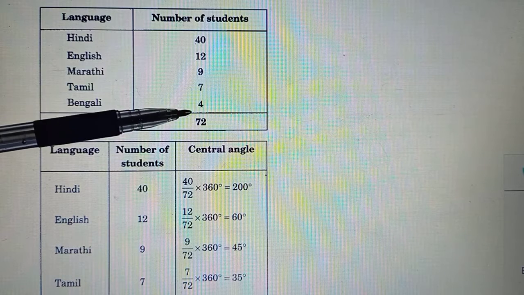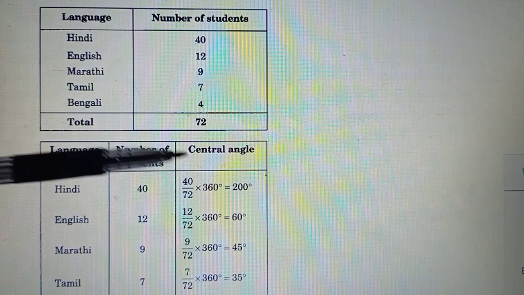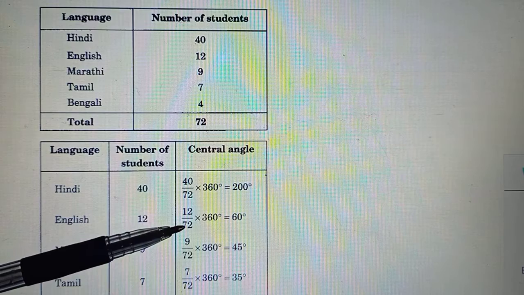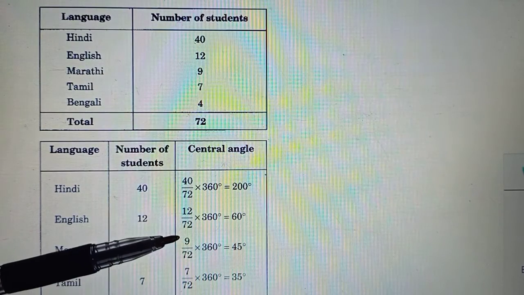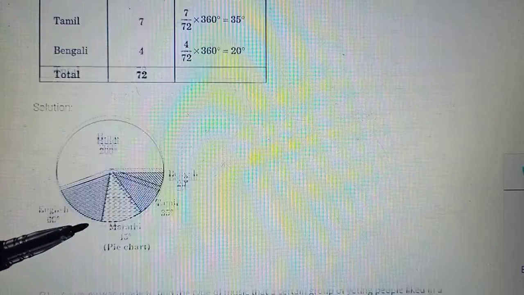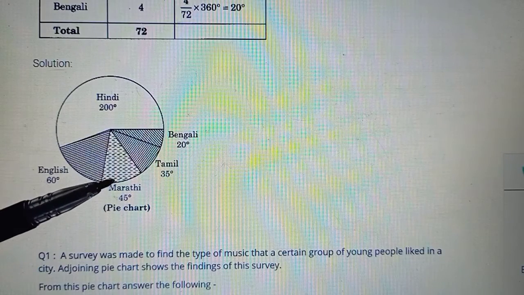Now this is 40 out of 72 and for the central angle into 360. So we have to do the same thing here. First we have to find its central angle. Each fraction multiplied by 360, convert it to its central angle, and once you obtain the central angles, then you draw your corresponding pie chart.